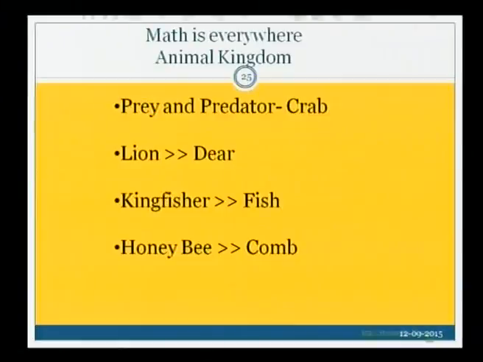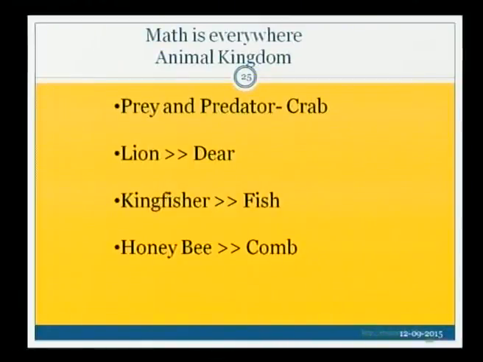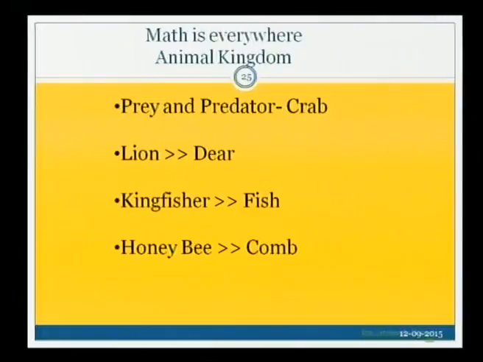So, like that. Now if I move to the animal kingdom, prey and predator: crab, lion, deer, kingfisher fish, honeybee. These are some examples I have given. Can you cite one example in the animal kingdom where math is involved? Tell something, anything, it is freely exchanged, no issue. I am not a teacher. Lion or deer, now you see this.